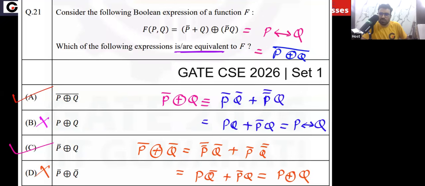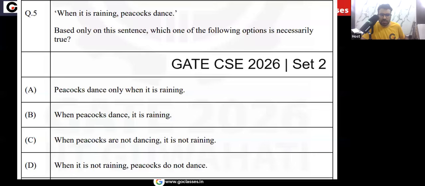Now let's move to the next question. Let's see GATE CS 2026 set 2 question. When it is raining, peacocks dance. Based on this sentence, which one of the following options is necessarily true? First of all, this given sentence is an if-then statement. When it is raining, then peacocks dance. So I can say the given statement is basically, it is raining implies peacocks dance.